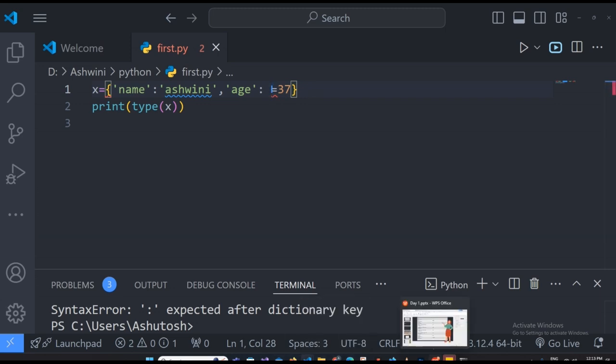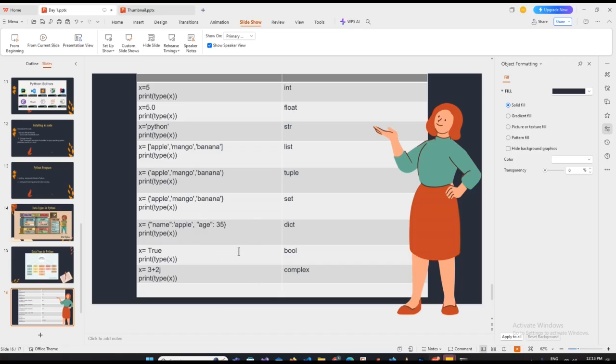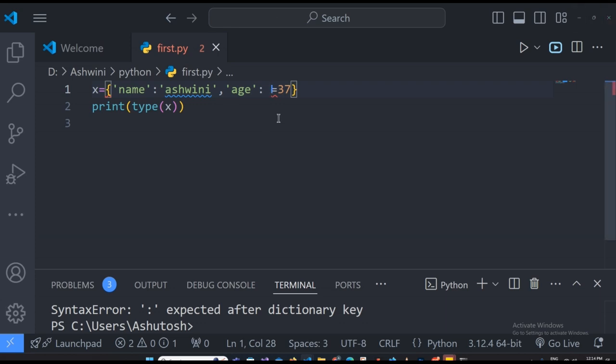You only have to give the colon, as we can see over here, equal to should not be there. So now let's run this, and we come to know it is of the data type dictionary. It is written as dict.